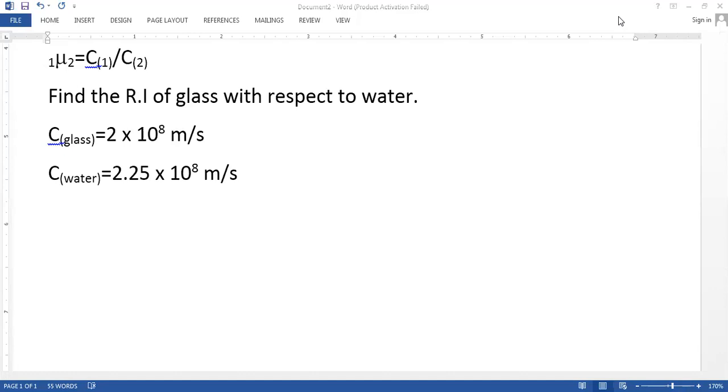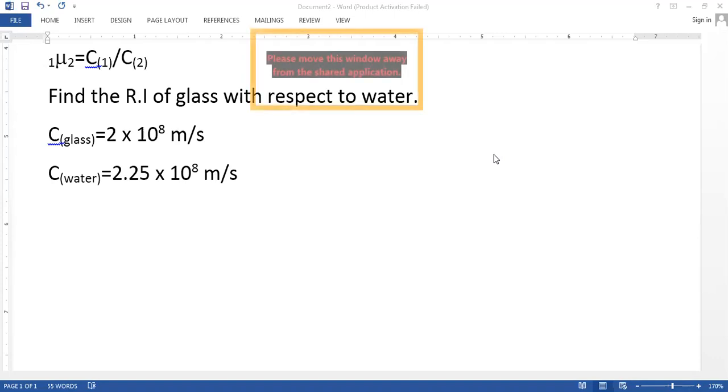Very good, Aditya. Bhakti, your answer is going wrong, beta. Vedant, your answer is wrong. That's what I said. You people are not listening to me carefully. You people are not understanding which is the first medium, which is the second medium. Swada, your answer is right. Arya, I want a little more accurate answer. Vedant, Bhakti, your answers are wrong.